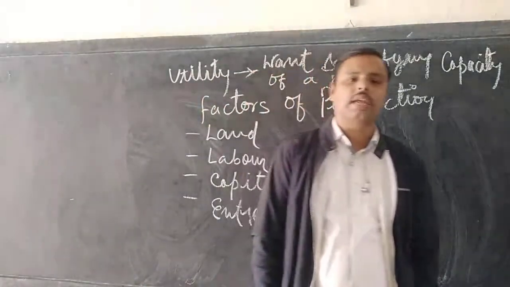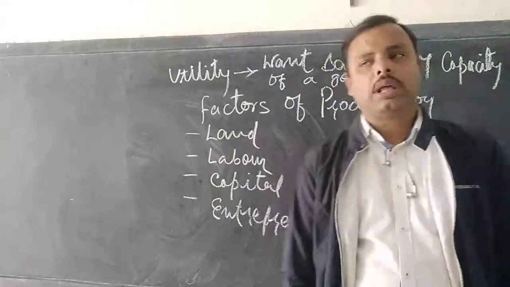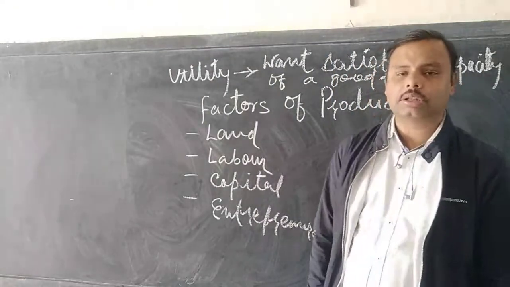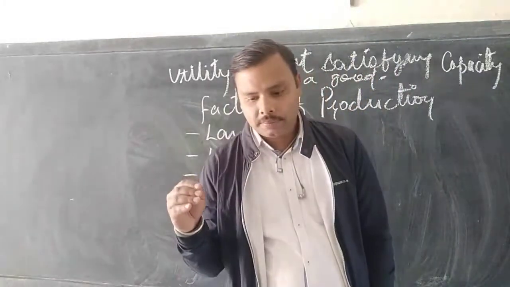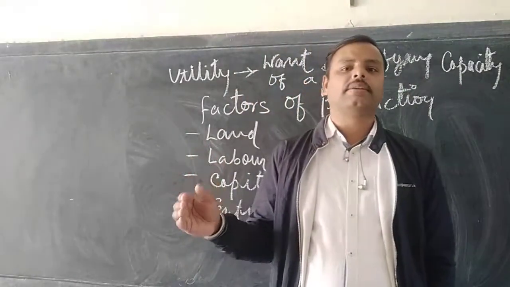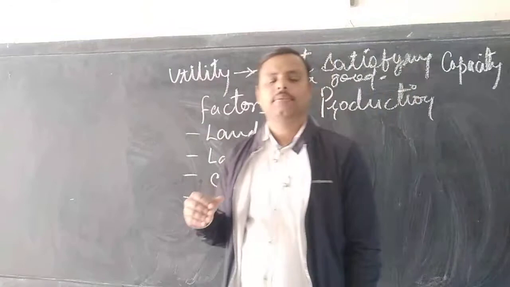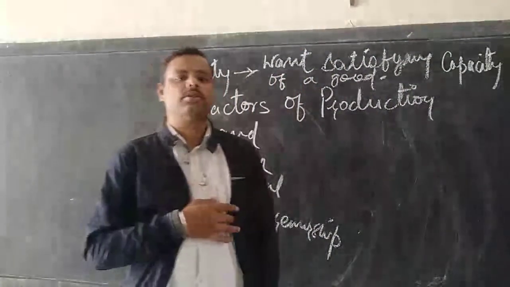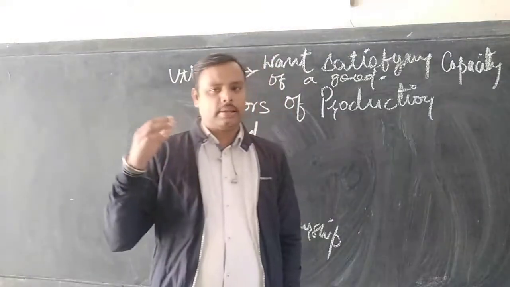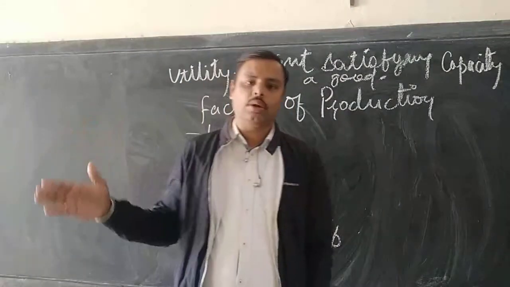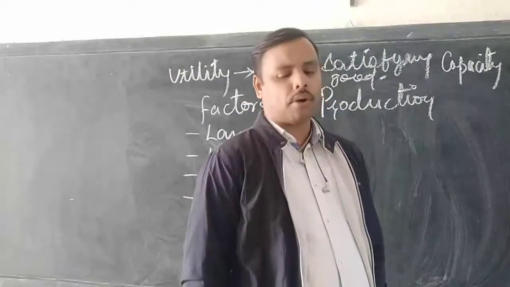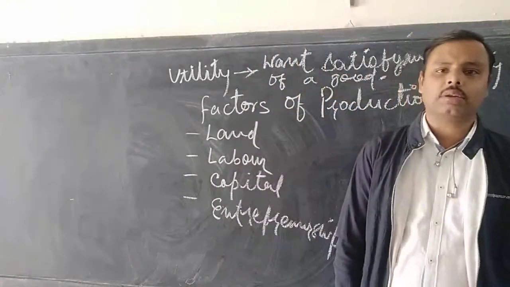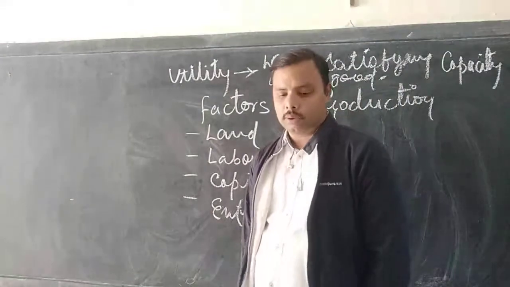The third one is semi-durable goods. Semi-durable goods are those goods which have a higher life expectancy than single-use consumer goods, but a lesser life expectancy than durable goods. So semi-durable goods is one which falls in between single-use goods and durable goods. The life of which is limited, but it's more than single-use and less than durable.